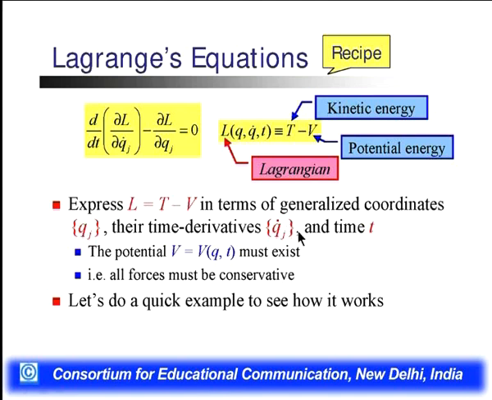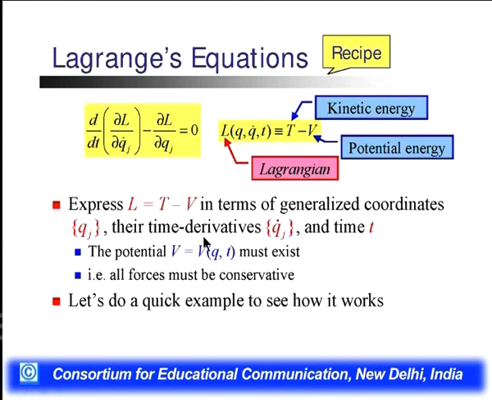We define the Lagrangian L as T minus V in terms of the generalized coordinate qj, its time derivative qj dot, and the time t. This Lagrangian is equal to the kinetic energy minus the potential energy. The potential energy V is defined by V(q, t).